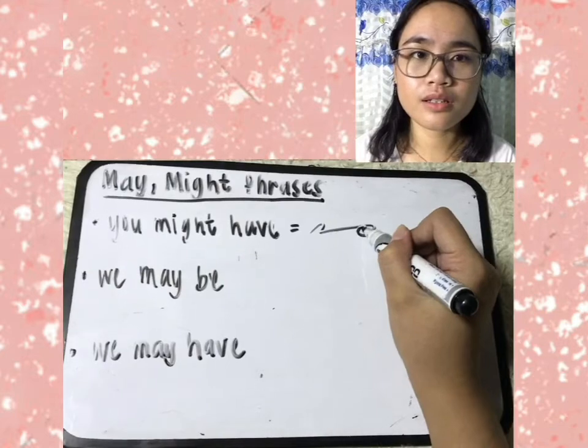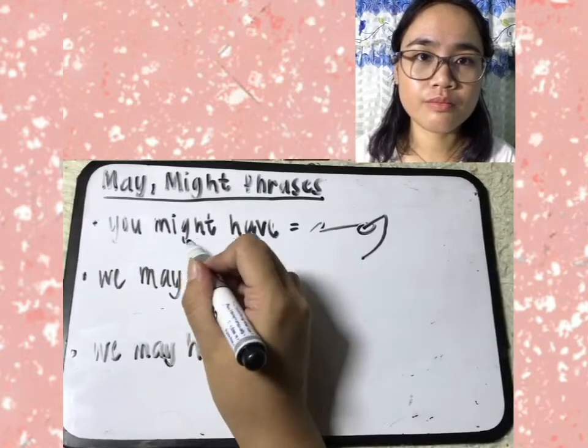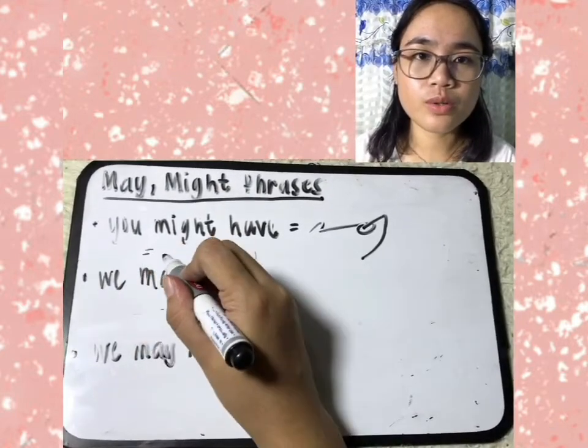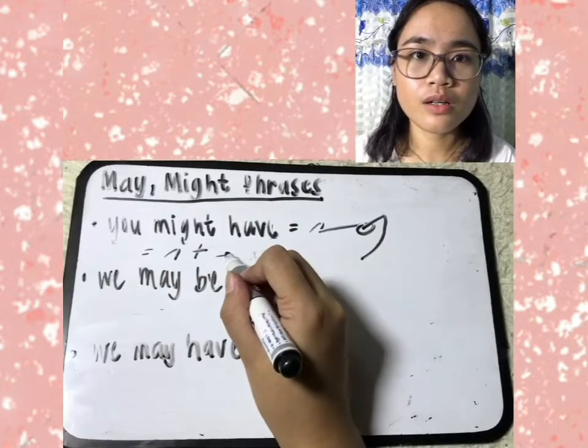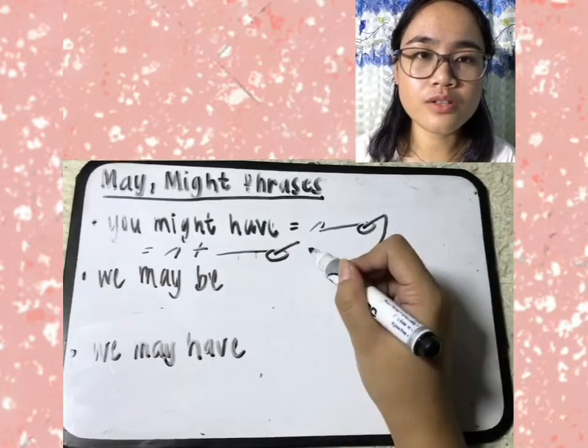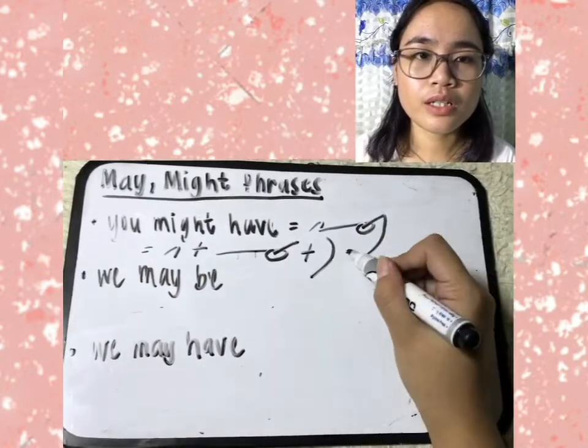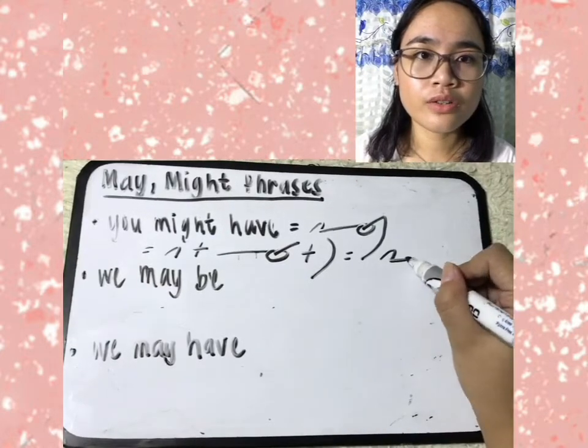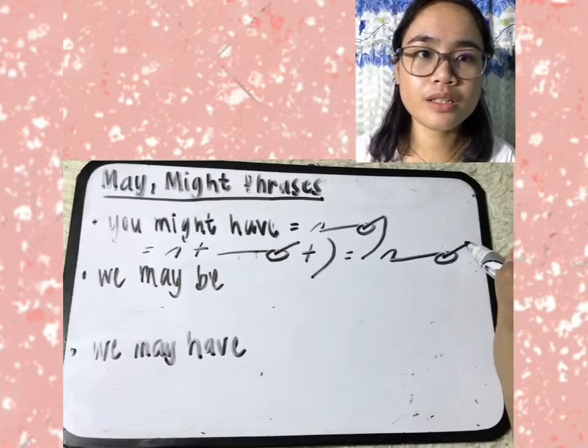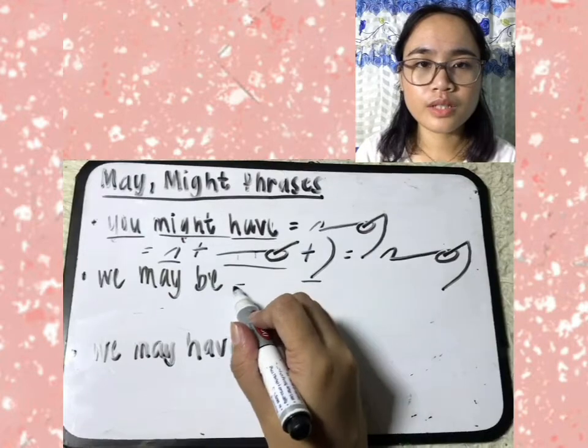Next is you might be. U is represented by an over curve U, then MIT for might. We write what we hear, then have a long downward right curve. We might have.